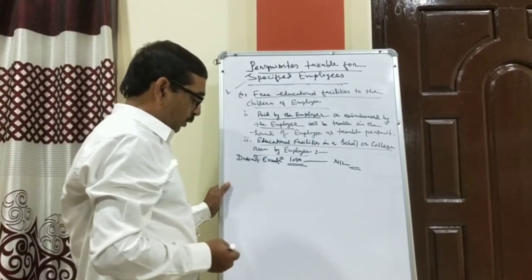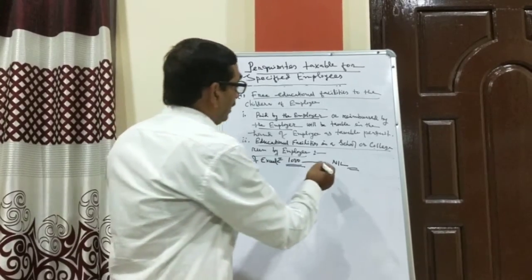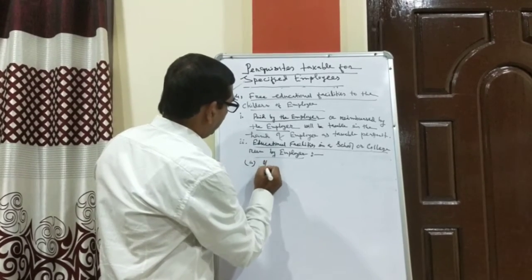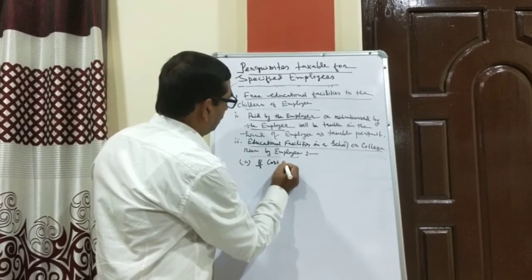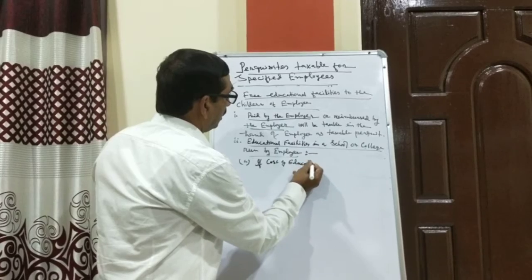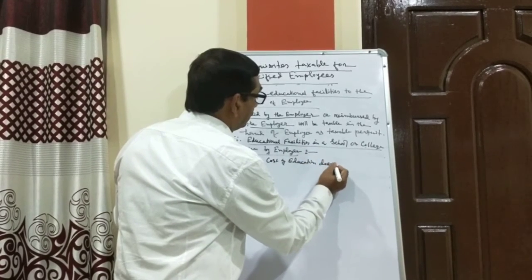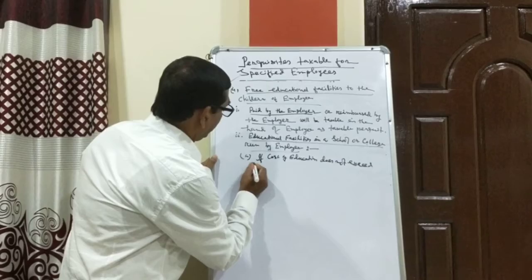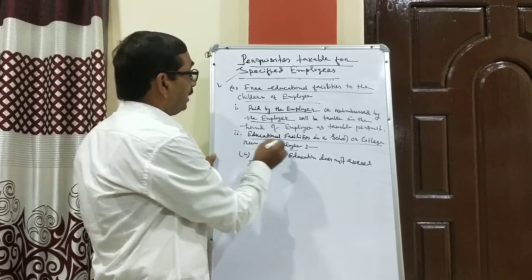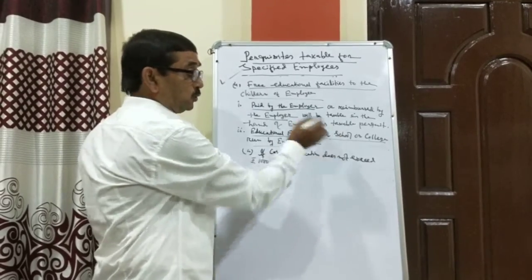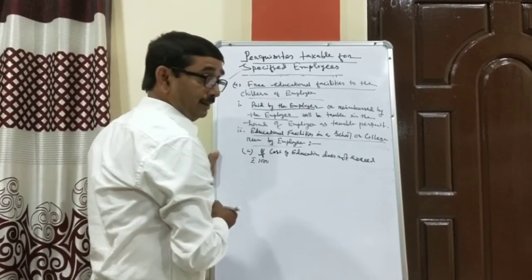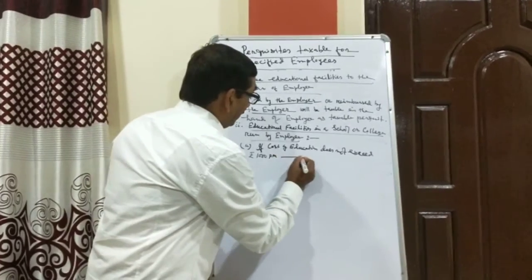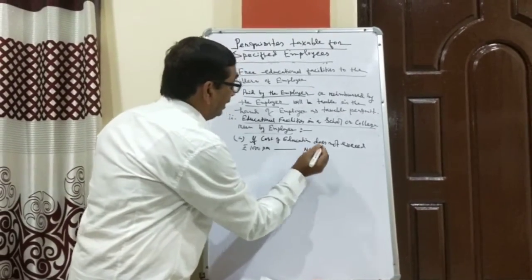So in that case, if the cost of education does not exceed rupees 1,000 per month, where the education facility is provided by the employer in his own school or college, this perquisite should be treated as nil.